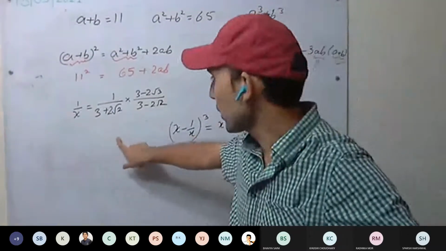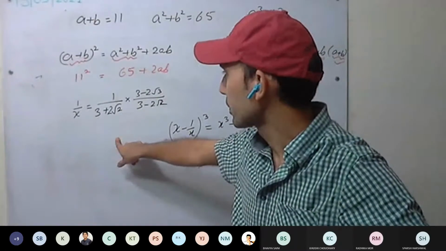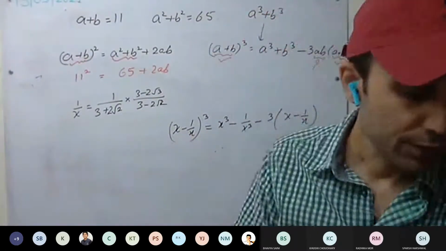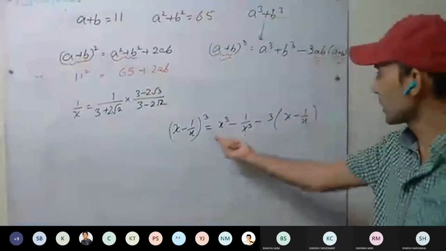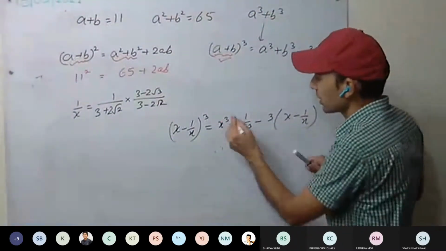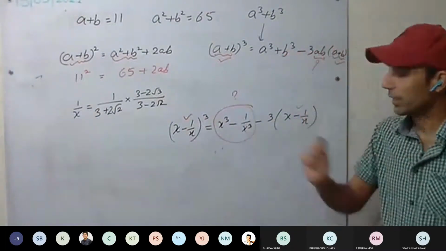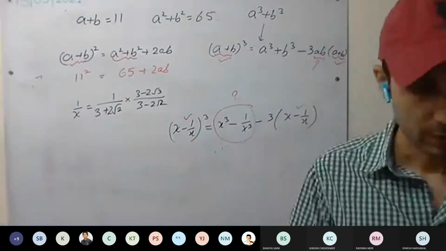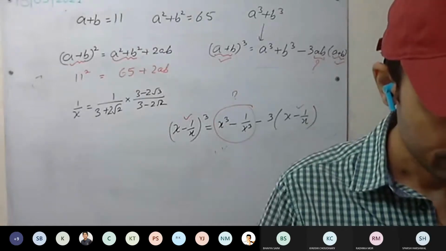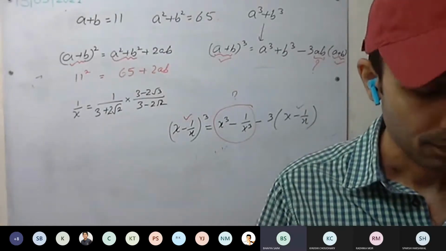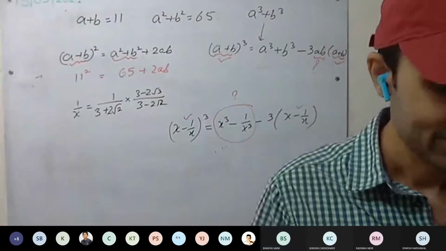So you can calculate 1 upon x. x minus 1 upon x you can calculate by subtracting them. Afterwards take its cube, you'll get the third one. Fourth one, using this identity you'll solve. This we have to calculate. This we already know. So we can calculate this value. Eighth one is clear? Yes, sir. Which one is not clear? Eighth one.